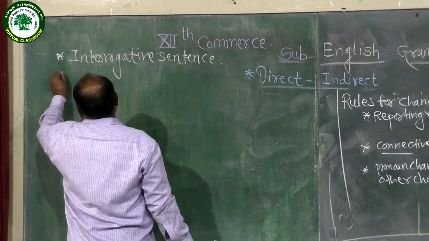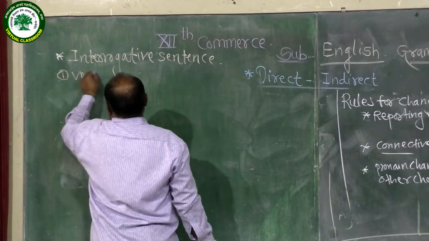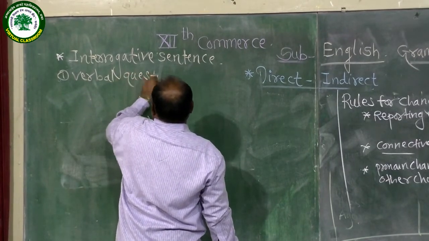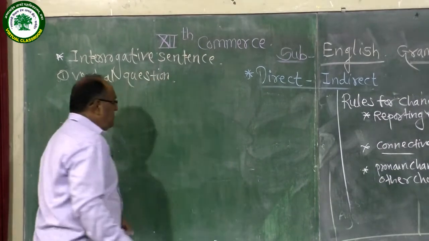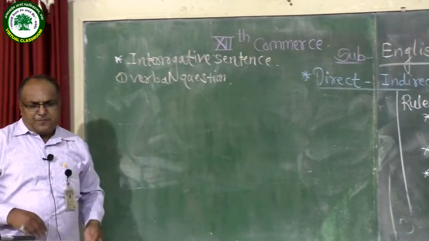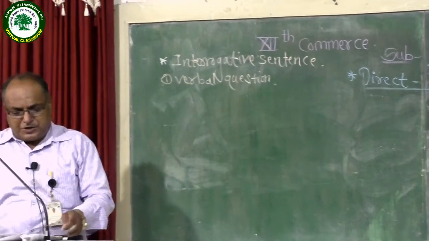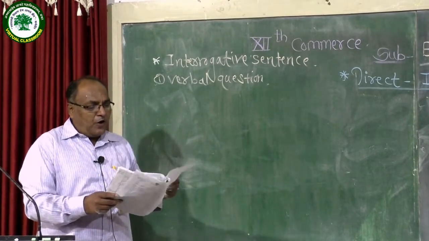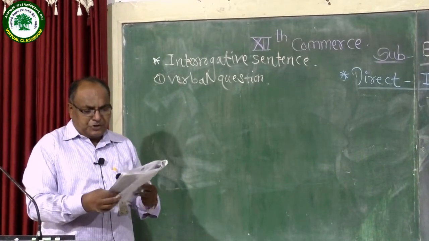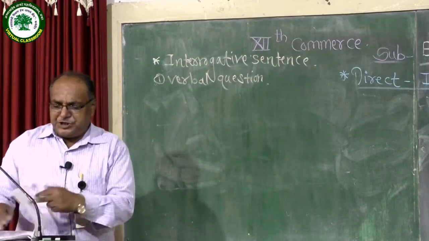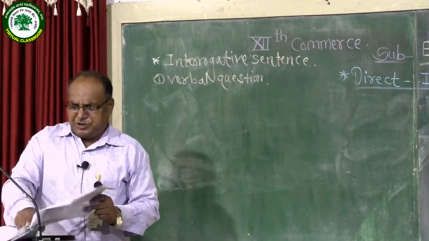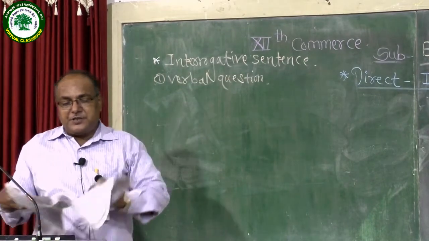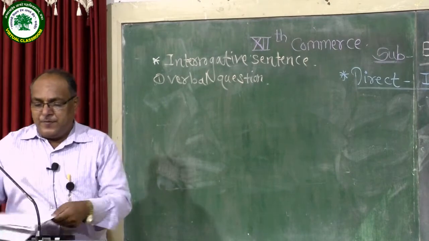Under this interrogative, first we take the verbal question. Interrogative sentence, verbal question. The answer to a verbal question must be given as a yes or a no. The question begins with a form of to be. This is called a verbal question. Now, how should we change an interrogative sentence into indirect narration? We see brief rules about changing this interrogative sentence into indirect narration.